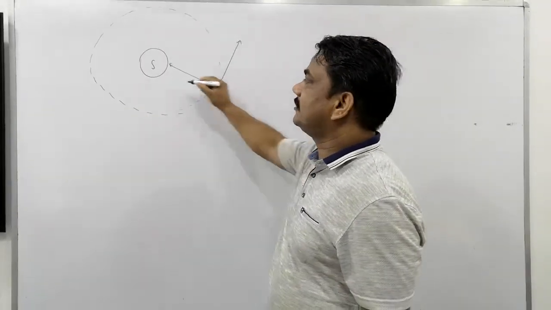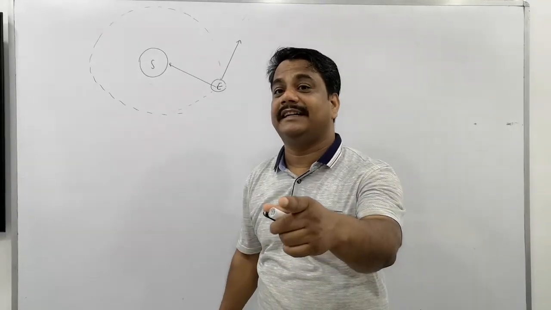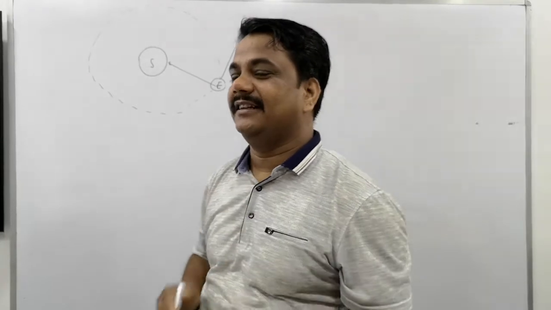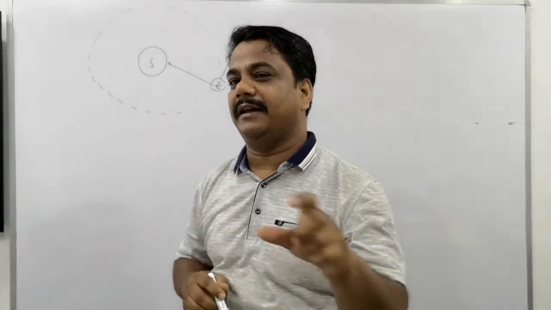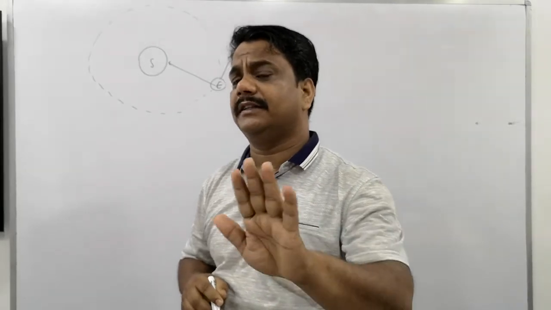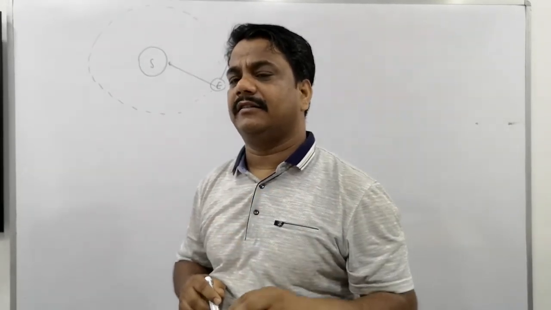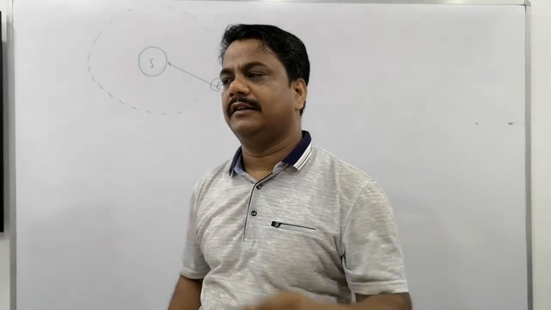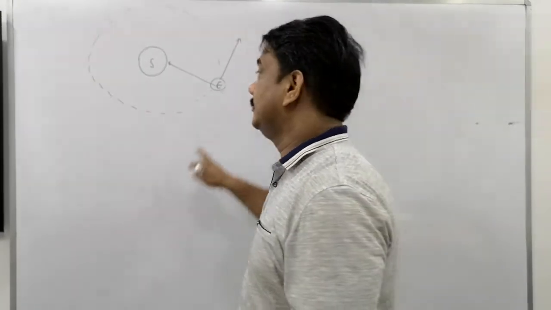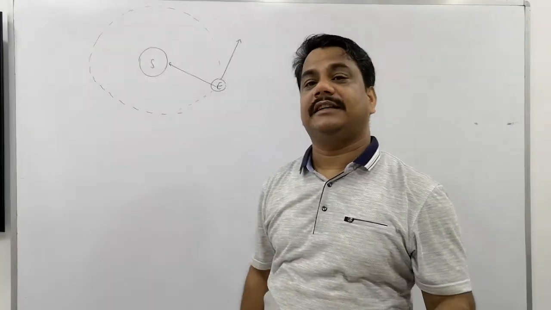So its acceleration is toward the center. Why? I told you this in the last period. Why is the direction of acceleration of any planet on a circular path toward the center? However, the path is not actually circular. Remember, these are elliptical, but for convenience I am supposing it is circular. So what is the direction of the force? Toward the center.